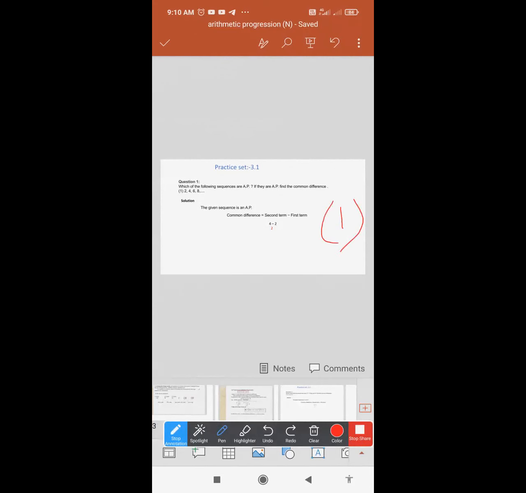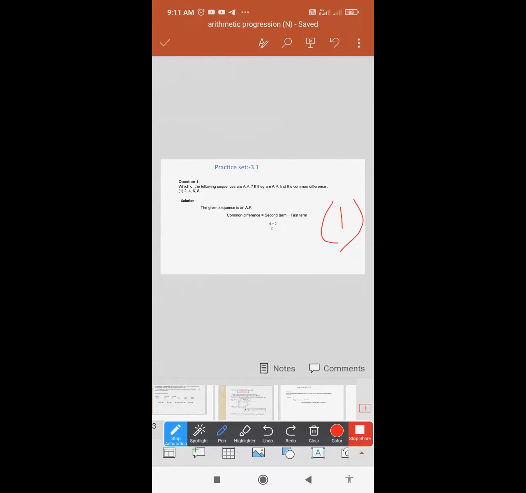The question is: which of the following sequences are AP? If they are AP, find the common difference. What I told you for AP, what you must remember in your mind, is that it must follow a definite law and constant difference. The common difference should remain the same between the second and first term. So your question number 1 is 2, 4, 6, 8. Here you need to state whether my sequence is an AP. How are you going to understand that my sequence is an AP? By finding the common difference.